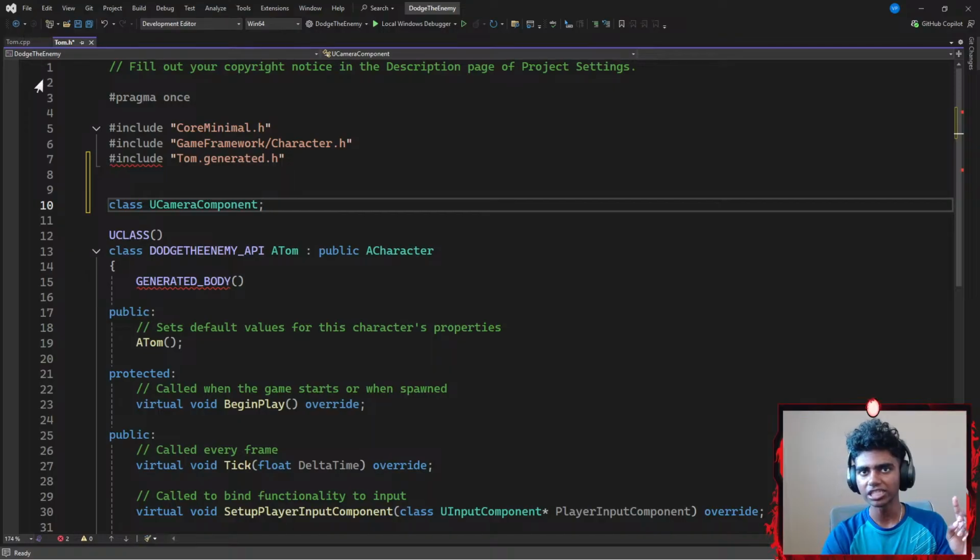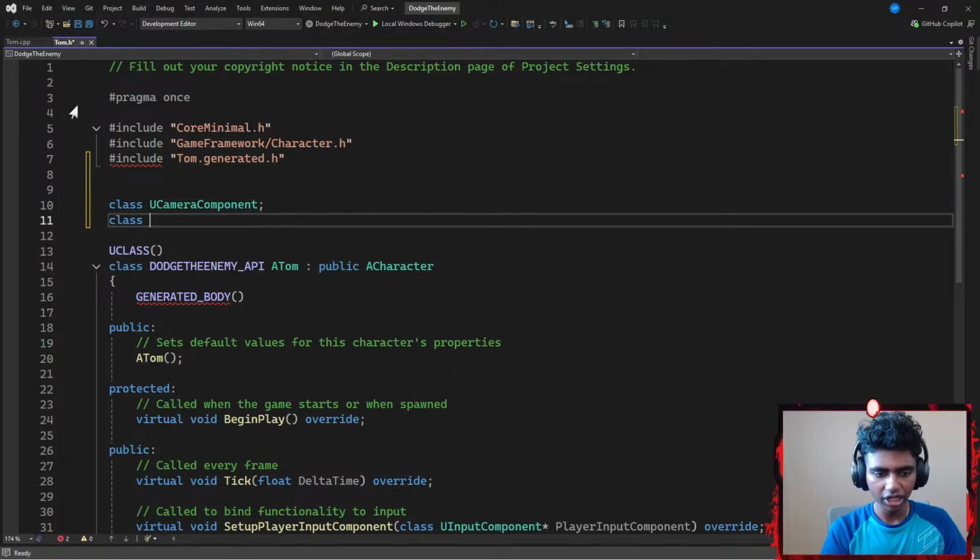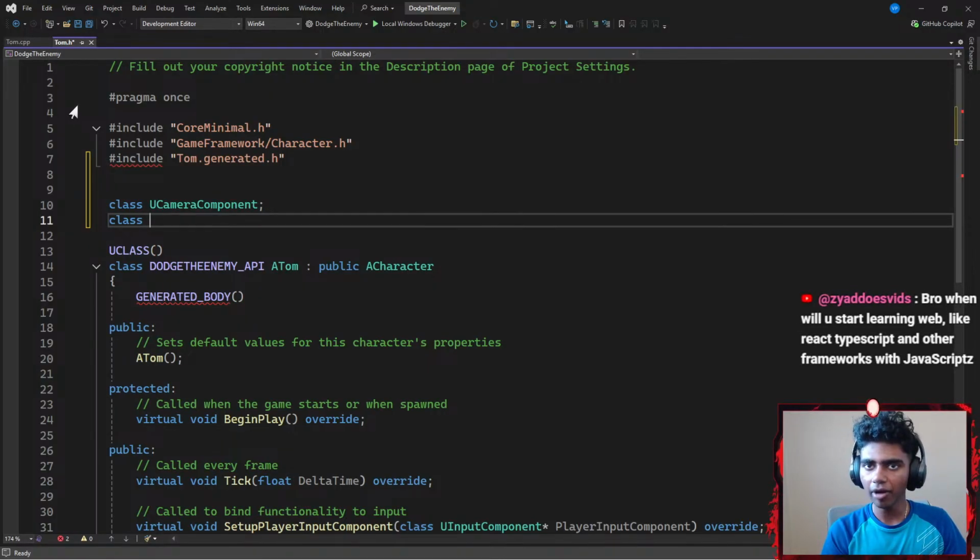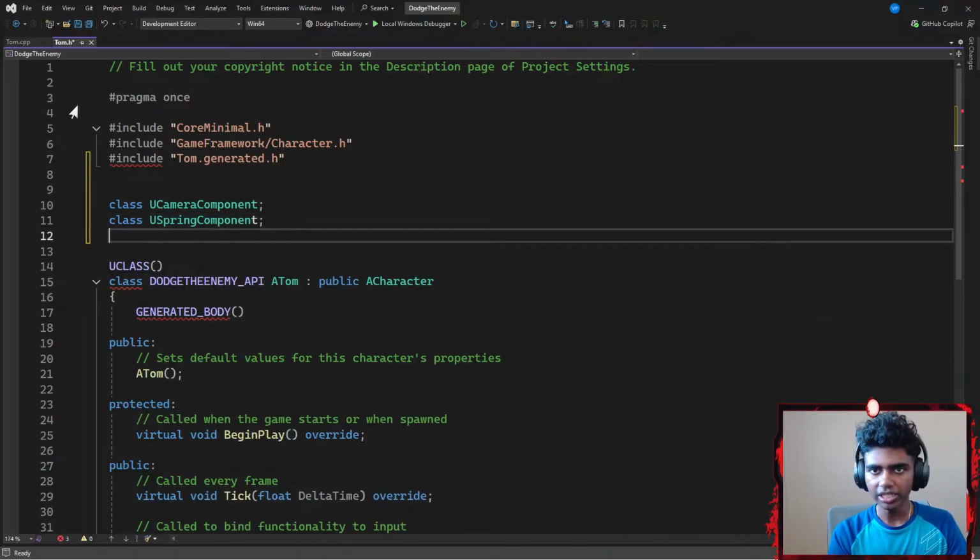So the C++ file is supposed to be heavy. The header file is supposed to be light. Okay, and then I'm going to go ahead and create another class. This time, I'm going to go with something like a use spring arm component because I do want my camera to be attached to a spring arm type stuff. Let's go with spring arm components. There we go. Ending with a semicolon.